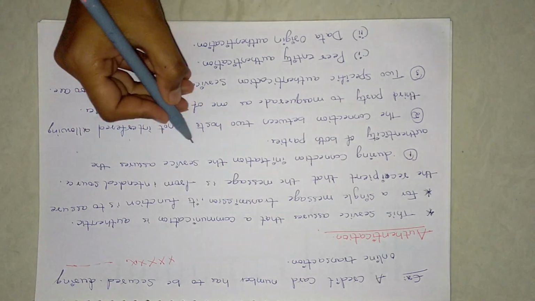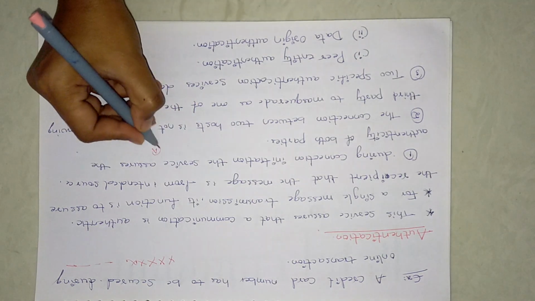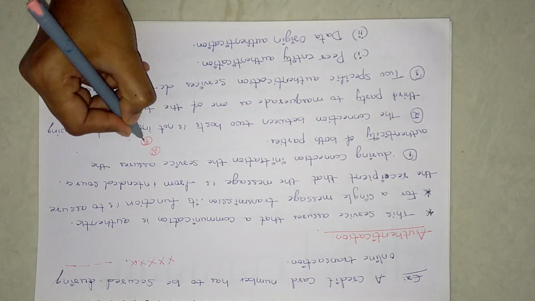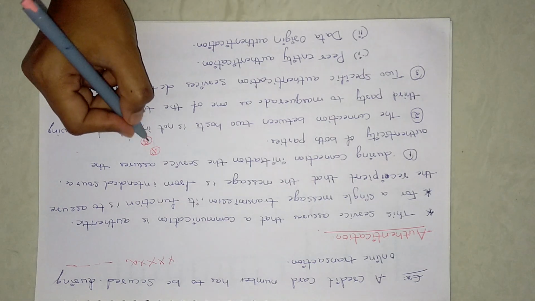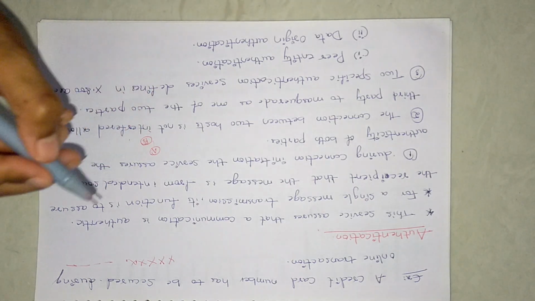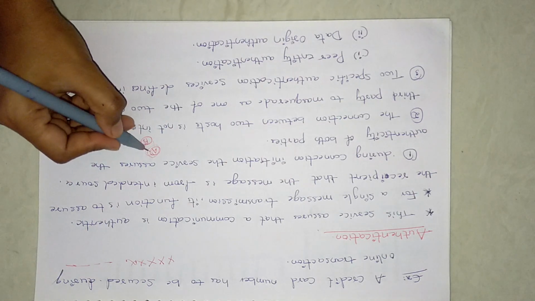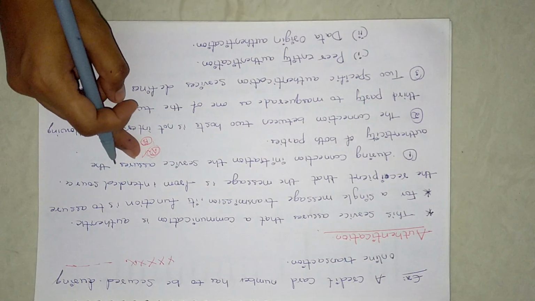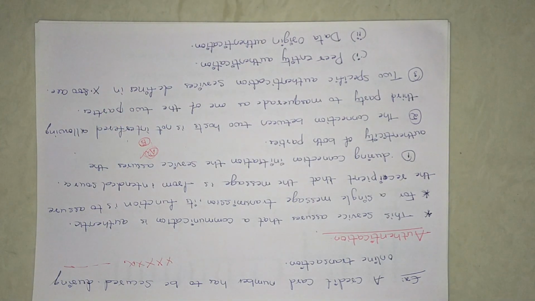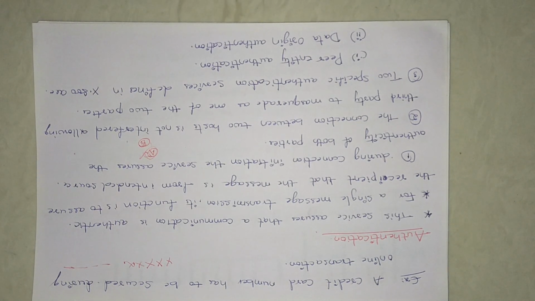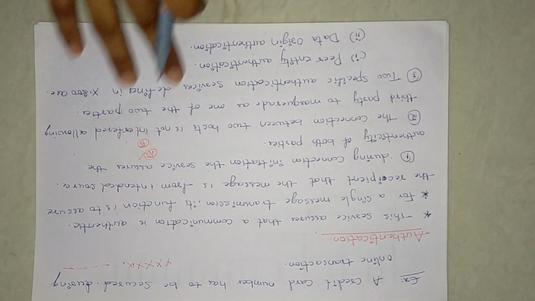If you are sending your message to person A but person B is receiving that message, that means this is not authenticated. Authenticated means confirmation of the receiver or confirmation of the user. That means this particular user is the authenticated one. That is what authentication means here.